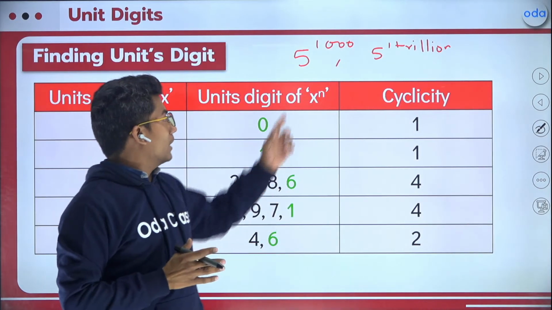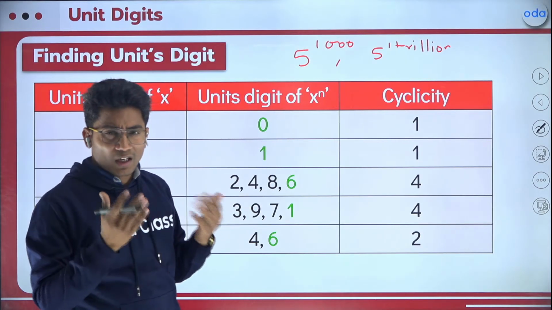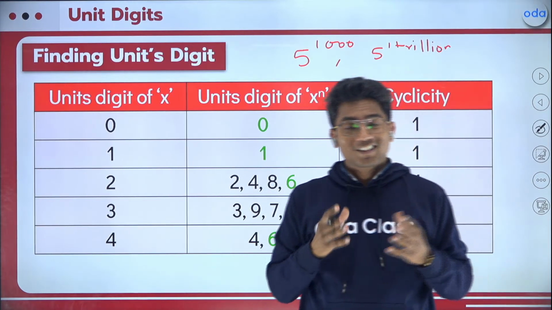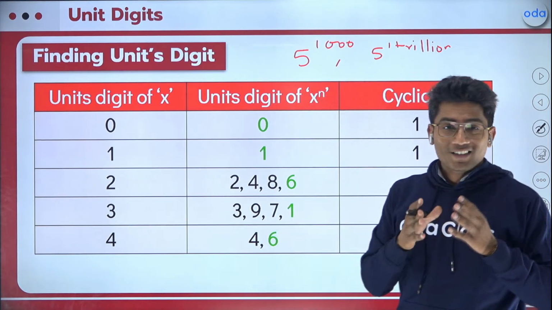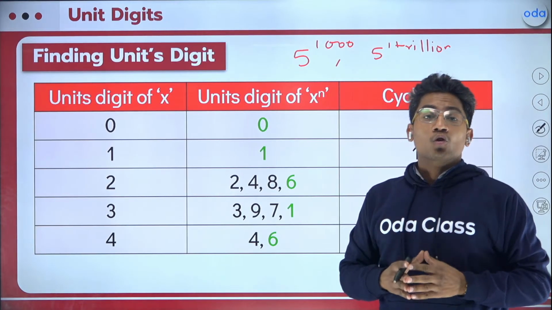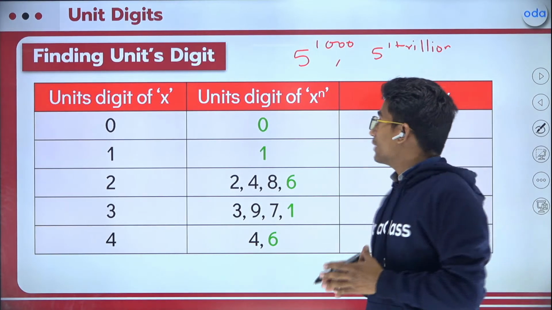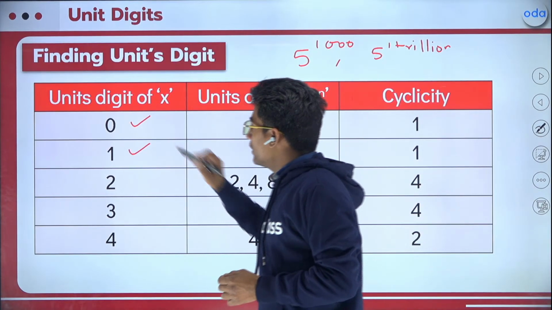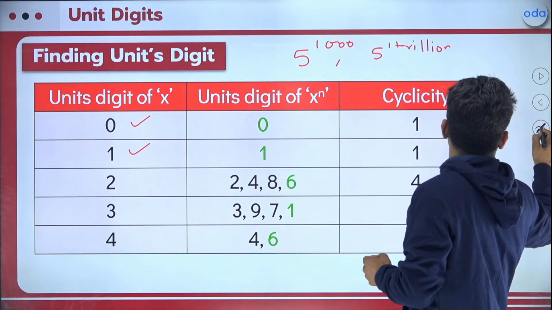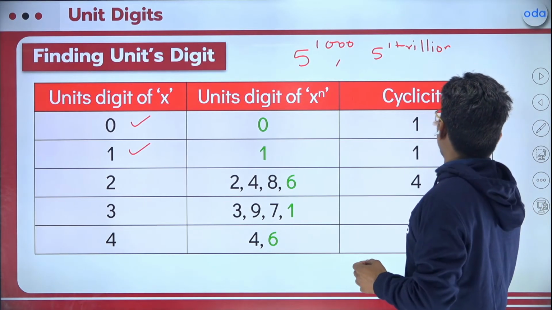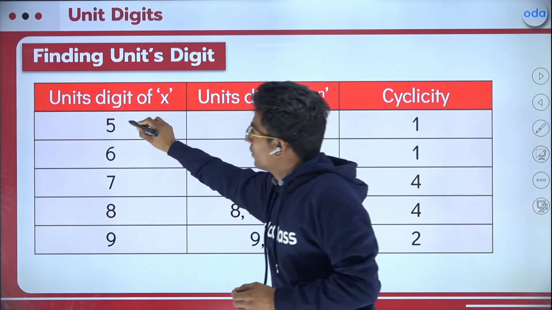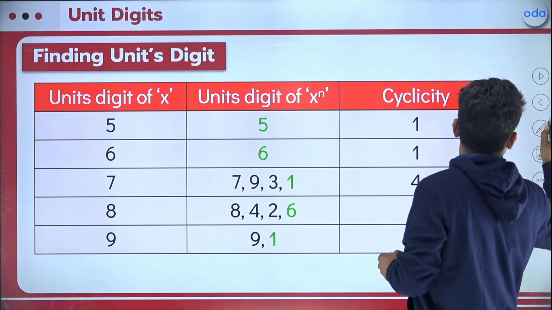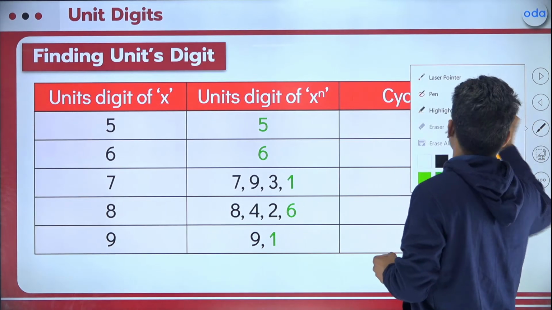Similarly, if you just think about 6: 6 raised to the power 1 is 6. 6 raised to the power 2, 36. 6 raised to the power 3, 216. Every time your unit digit will be 6, so you don't have to worry about it. So there are a few numbers like 0, 1, and I can tell you 5 and 6. Please note them down: 0, 1, 5, and 6.